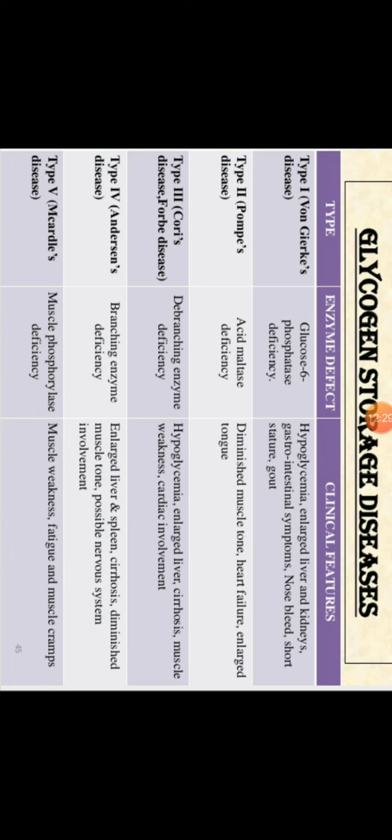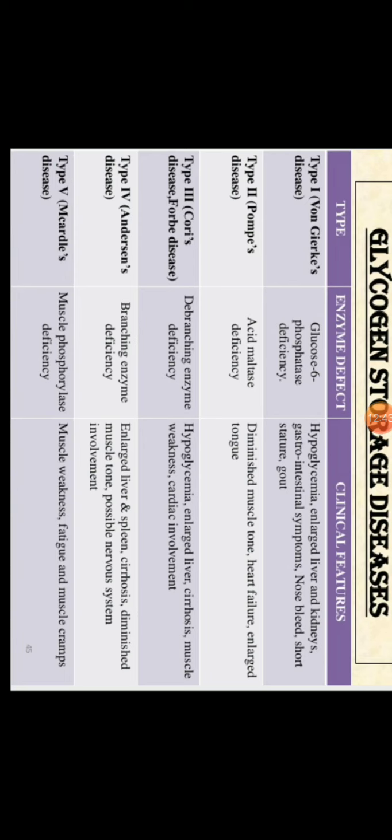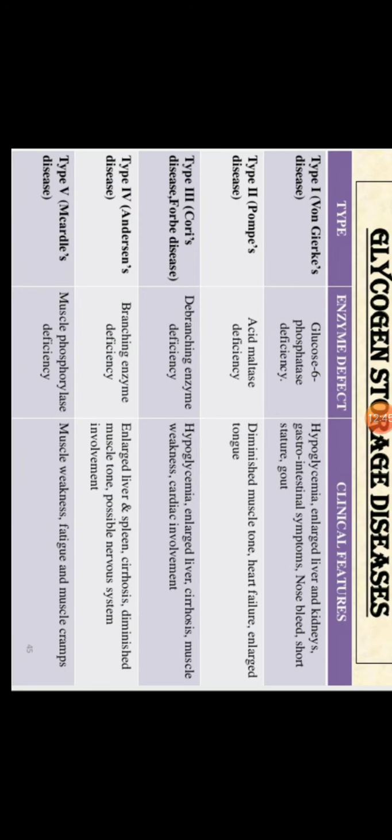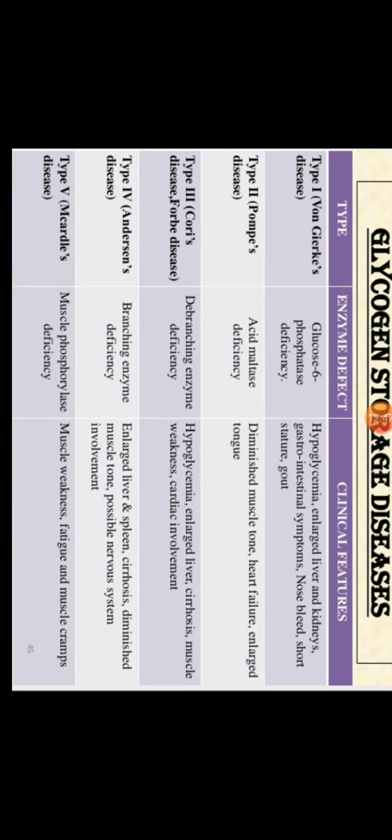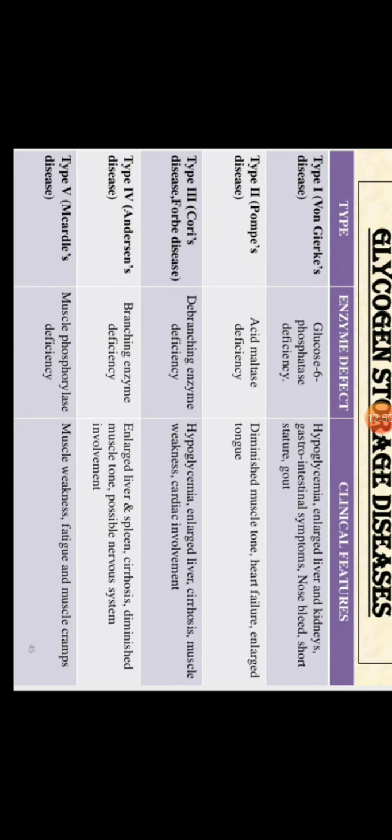Glycogen storage diseases. There are some diseases. If there is any problem or deficiency of the enzymes required for glycogen synthesis as well as glycogen degradation, then what happens to our body? Our body shows different types of diseases, or we have to suffer from different types of diseases if we have a deficiency of those particular enzymes, both the degradation and synthesis enzymes.